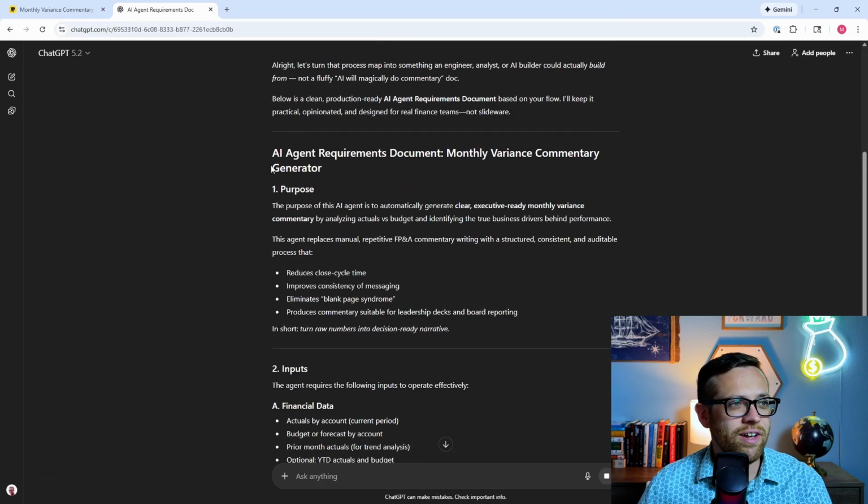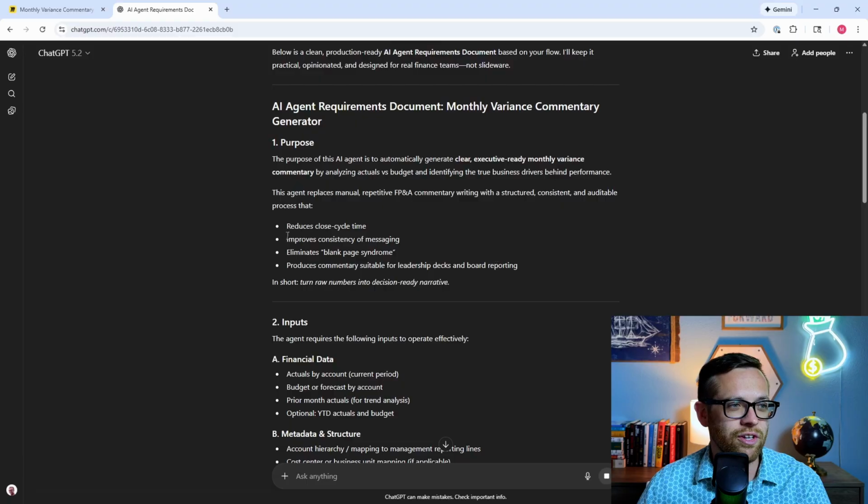All right, and here is the AI agent requirements document. It just jumped right into it. The purpose of this agent is to automatically generate clear, executive-ready monthly variance commentary. This is going to replace manual, repetitive writing with a consistent, structured, and auditable process. And here's all of the goals.